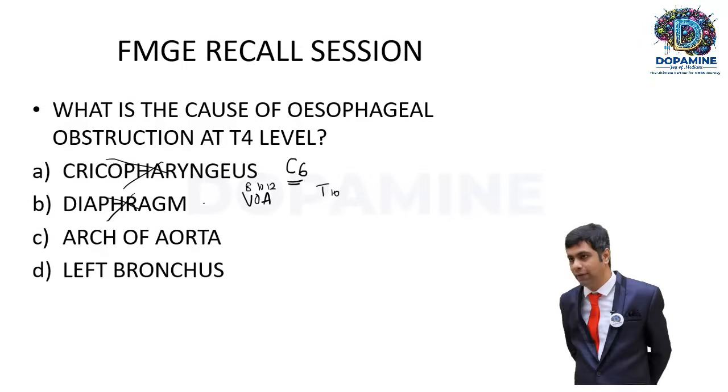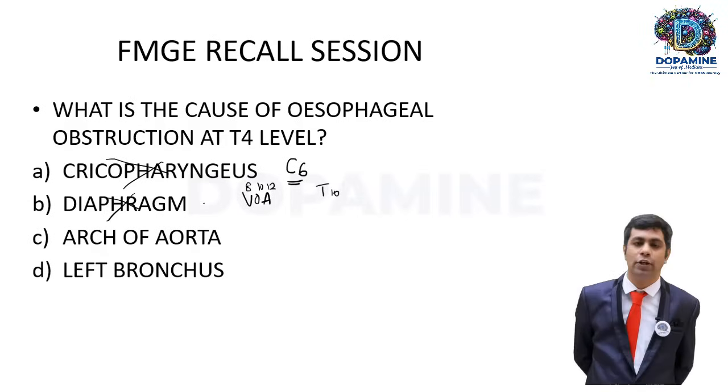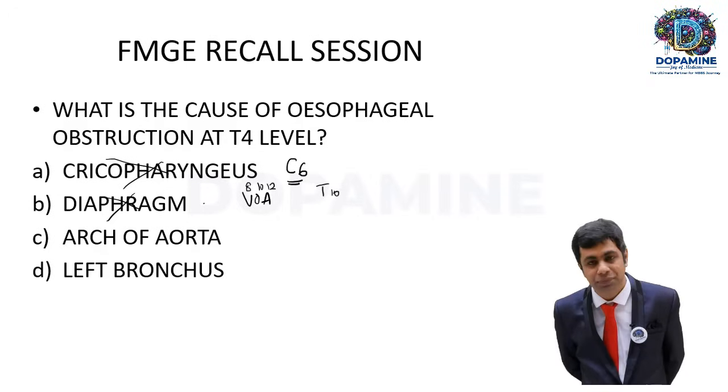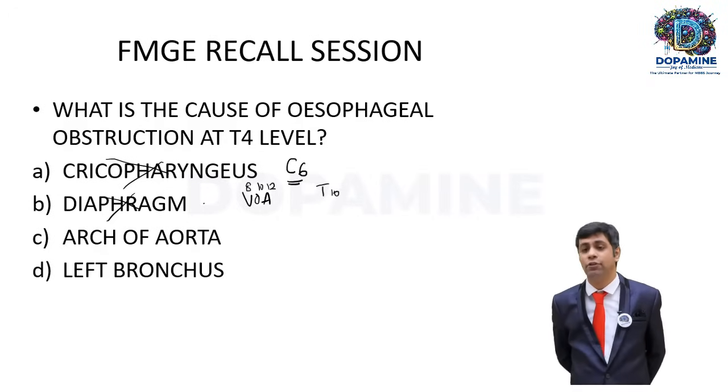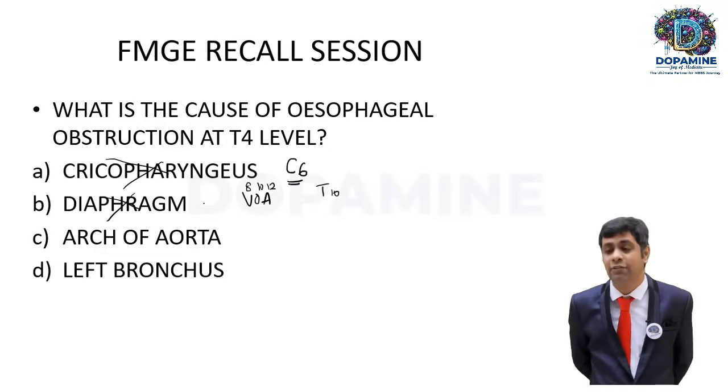It marks the T4 level. It's the starting point of the arch of aorta and also the end point of the arch of aorta. It's where the trachea divides into two, the right and the left bronchi. And this is where the azygos vein drains into the SVC.